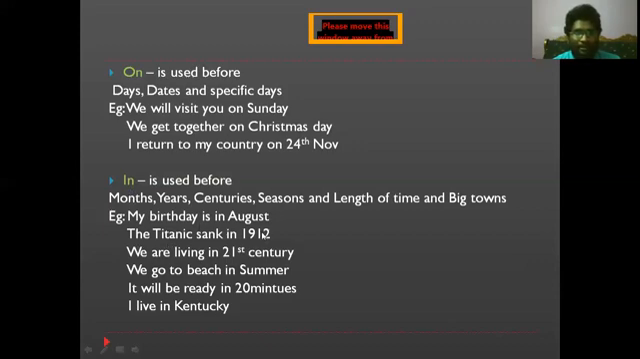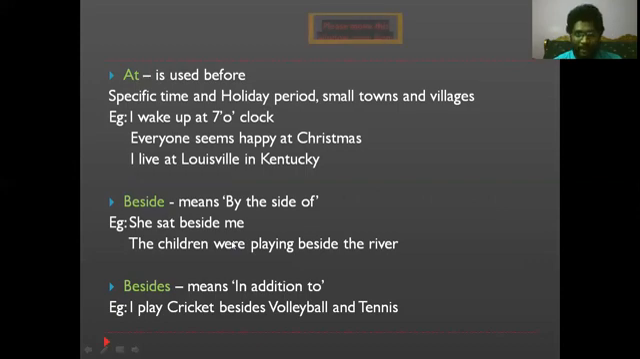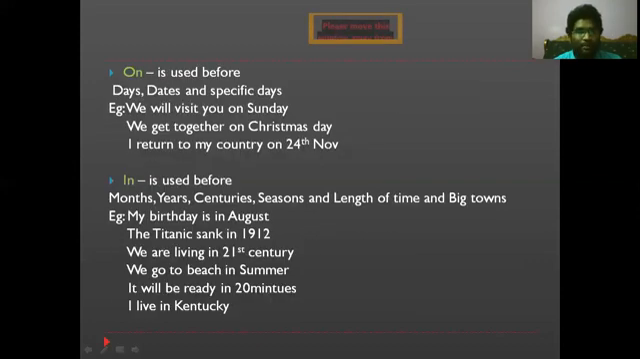And the second one is, whenever we are talking about years. The year here is 1912. According to our rule, I have to place the preposition "in" before that. So in 1947 we got independence. Whenever we are talking about years, don't forget to use "in" before that. See here, the Titanic sank in 1912. So in the year 1912 it actually sank. Whenever we are talking about years, make sure "in" is placed.